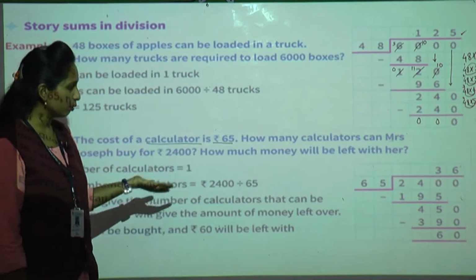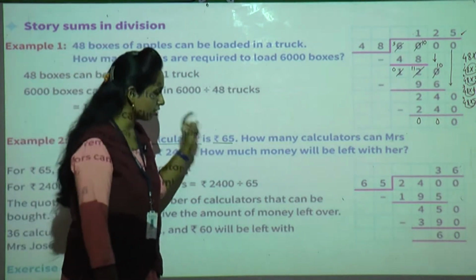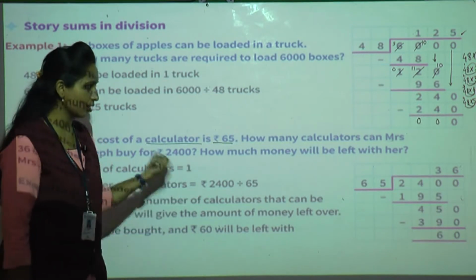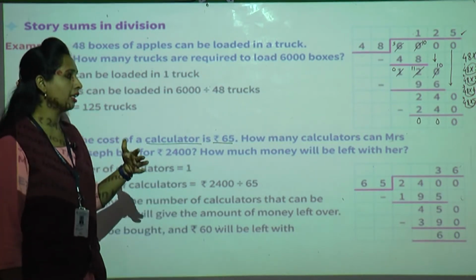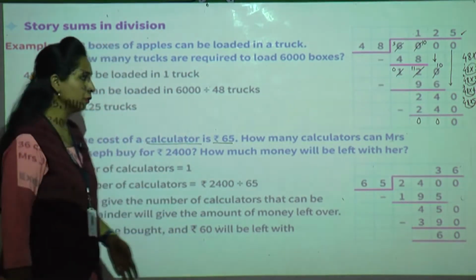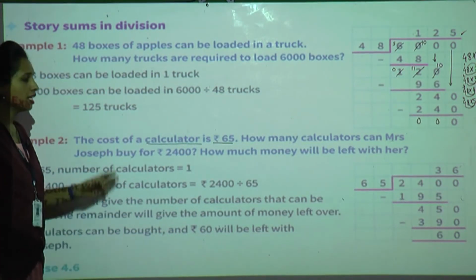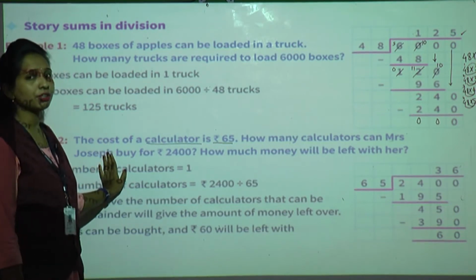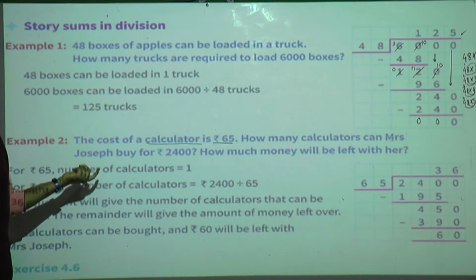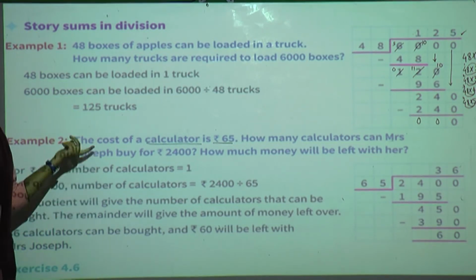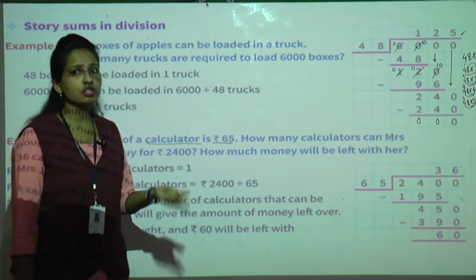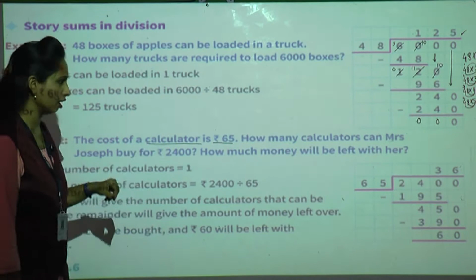After giving 2,400, each cost is 65. How many calculators can the shopkeeper give to Mrs. Joseph, and whatever money amount is remaining, how much money will he return to her, we have to find out. Now see, whenever you are doing a story sum, try to understand the question. Once you understand the question, you can decide exactly what you have to do, whether addition, subtraction, multiplication or division, isn't it?